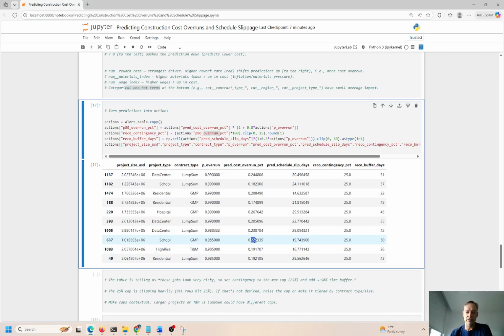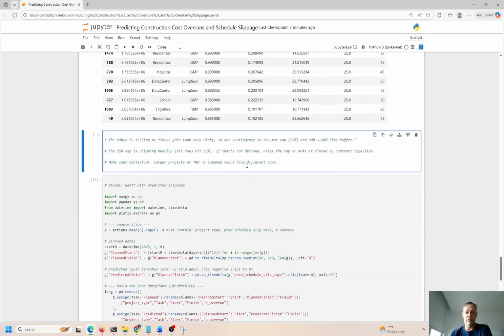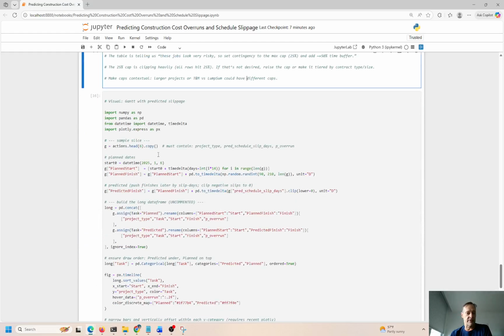These are overrun right here, 22%. Now I know what the overrun is. If it's just overrun, yes or no, I don't know, right? I want more insight. I want to know 19 days, not just overrun. I want to know, is this 1 day, is it 19 days, or is it going to be 24 days, right? That's more useful to me than overrun or not. So that's what the table is showing.